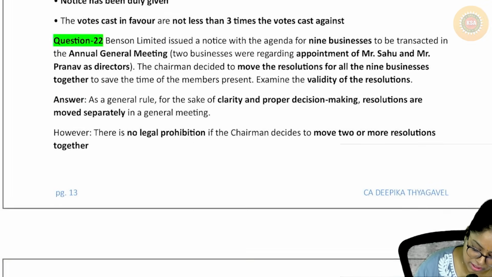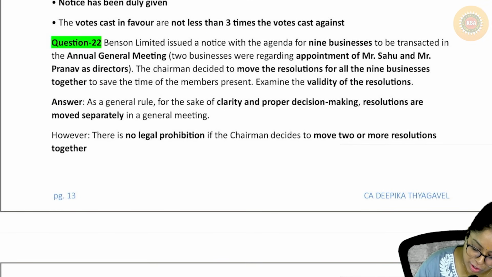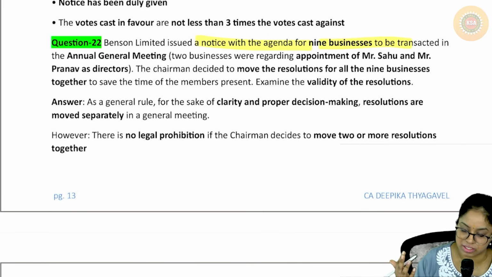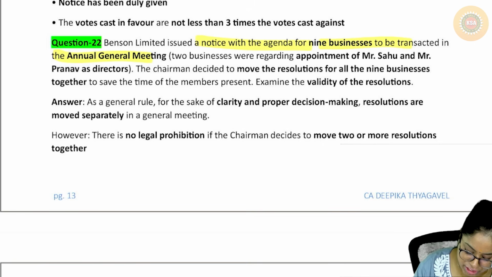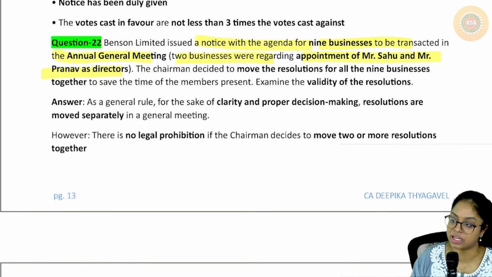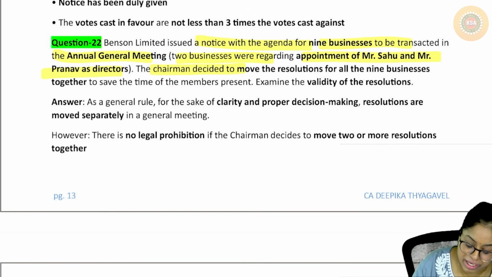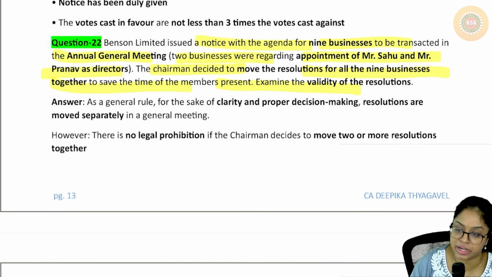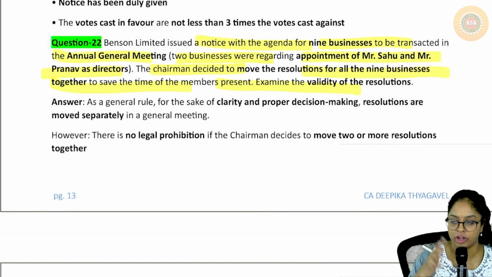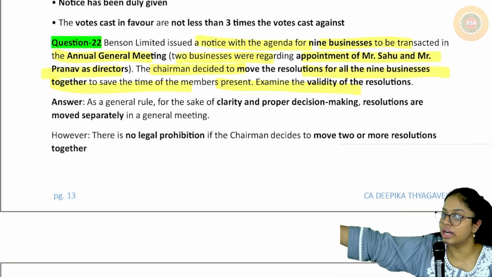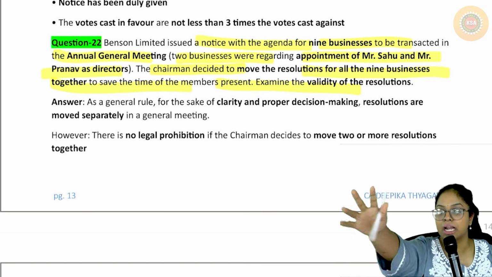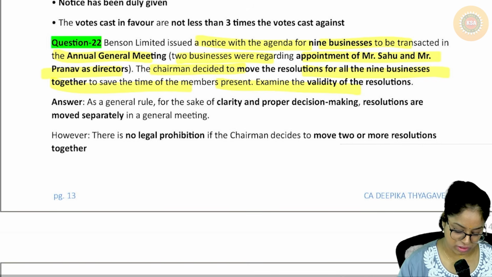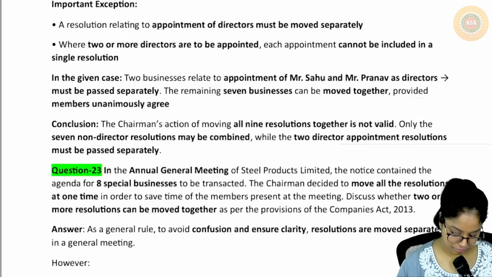Right, next is Benson Limited issued a notice with the agenda of 9 businesses to be transacted in the AGM. 2 businesses were regarding the appointment of Mr. Sahu and Pranav as the directors. The chairman decided to move the resolution of all the 9 businesses together to save time. Can you do that? No. For others you can do, but for these 2 resolutions, appointment of director, clubbing provisions will not apply. So this guy's contention is wrong.